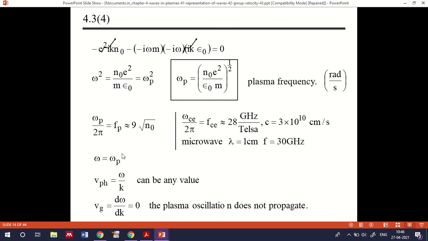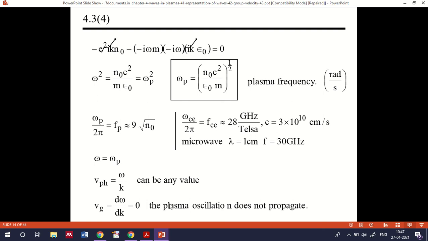Okay, now if the applied frequency is equal to omega p, then the phase velocity Vph will be omega by k, because at plasma frequency, where the applied frequency is equal to the plasma frequency, the phase velocity omega by k can be any value, whereas Vg equal to d omega by dk will be equal to 0 at the plasma oscillation.